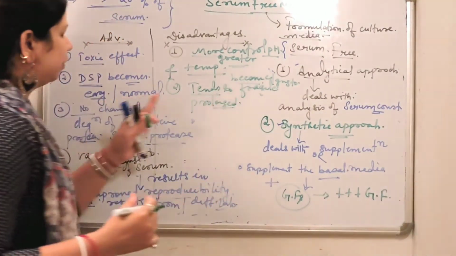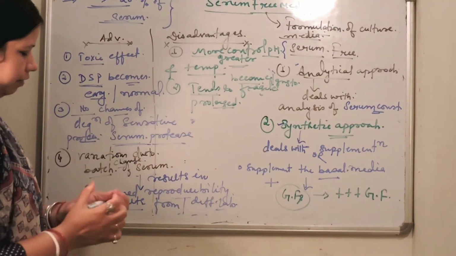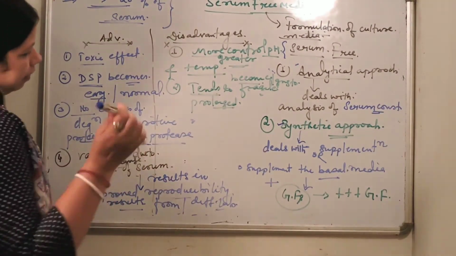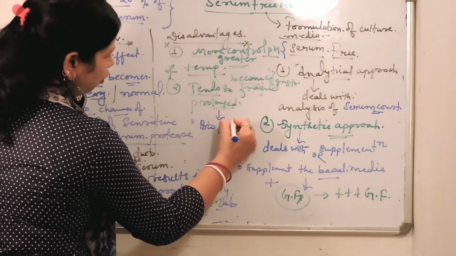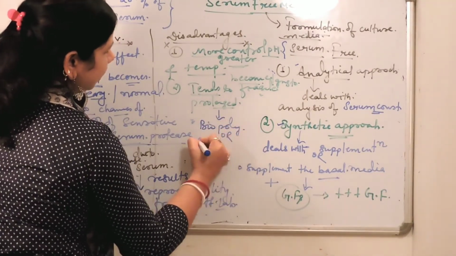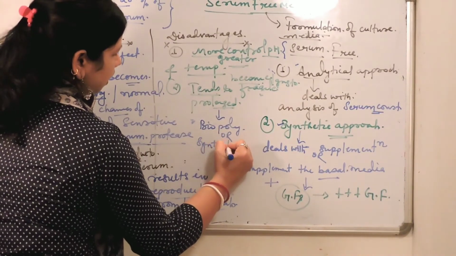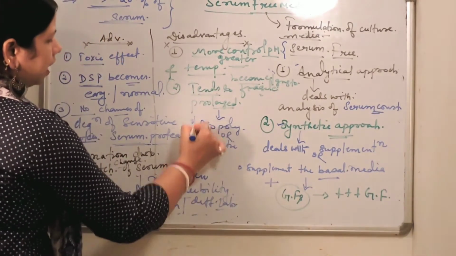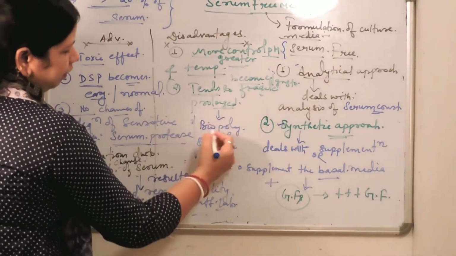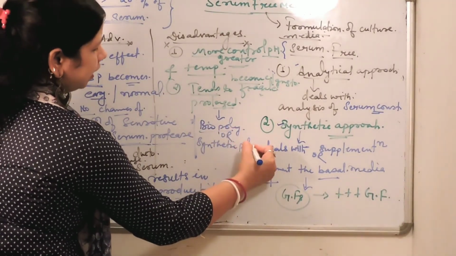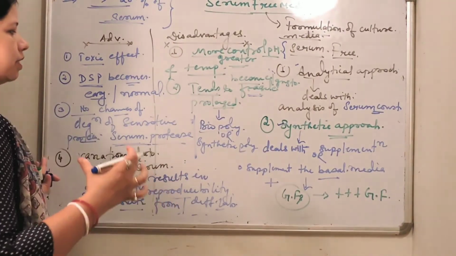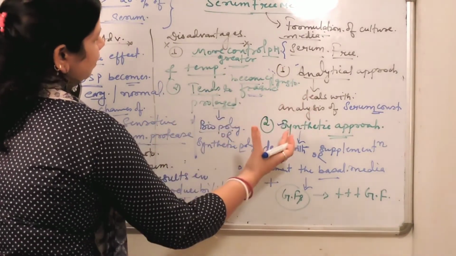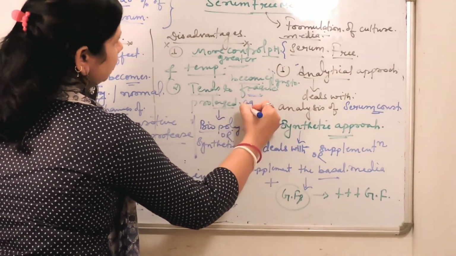This will be normal only when some biopolymers or synthetic polymers are added; whenever biopolymers or synthetic polymers are added, this fragility will come back to normal, meaning the cells will not become fragile due to prolonged agitated culture.